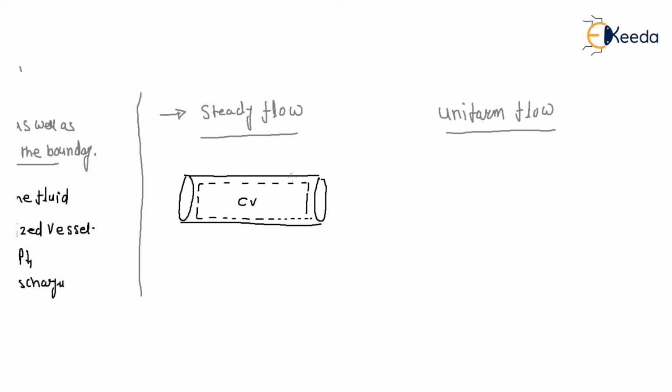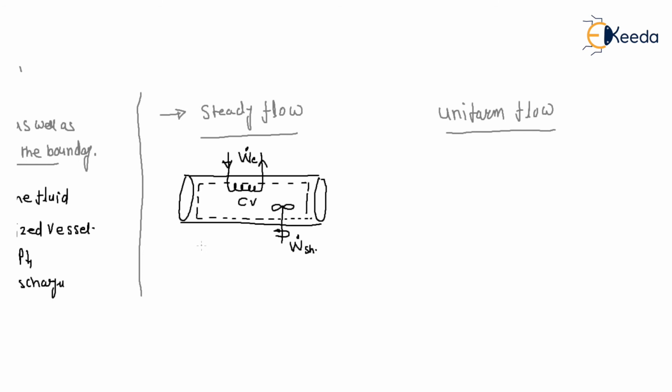If you sometimes stir the system like that, and also you have an electrical heating process, that means W dot electrical, and also W dot shaft.